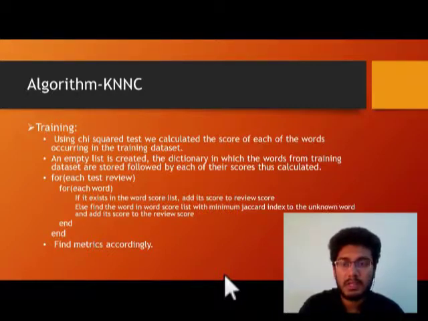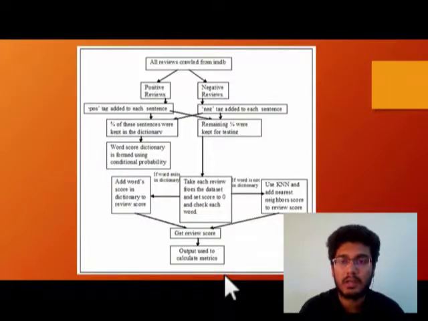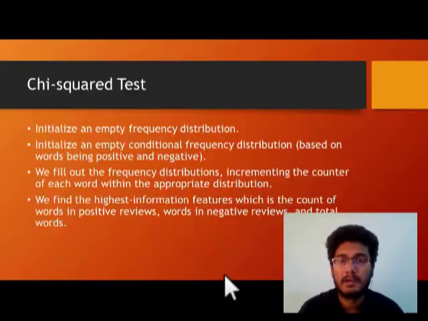For each word in each test review, if the word exists in the word score list, we add its score to the review score. Else, we find the word in the word score list with minimum Jaccard index to the unknown word or unknown sample, and add its score to the review score, and that is how we find the metrics accordingly. This is the flowchart of the same algorithm which was explained in the previous slides.